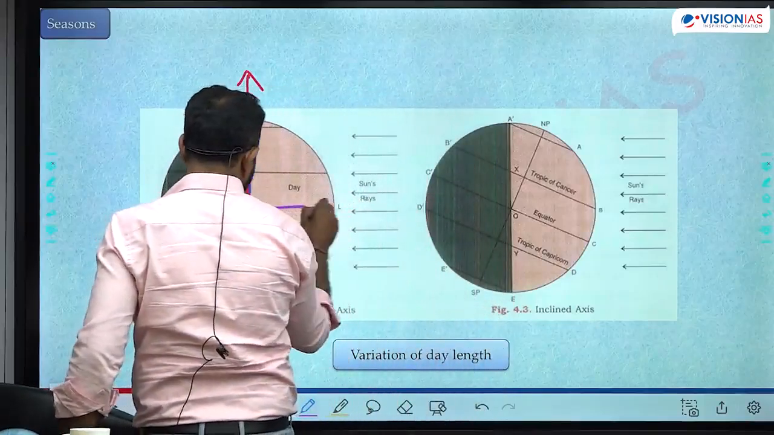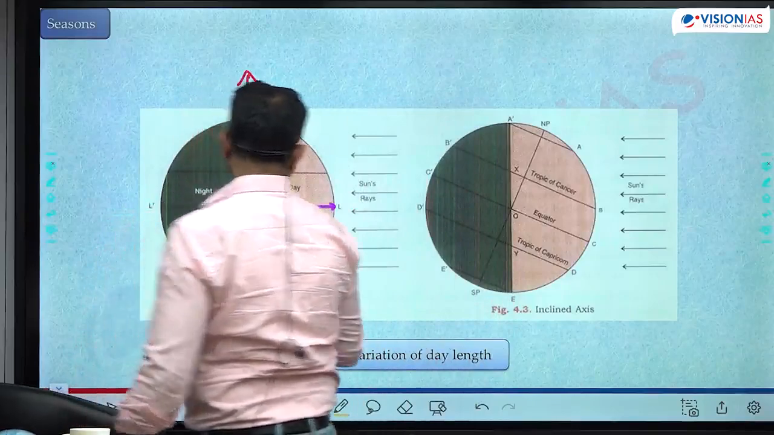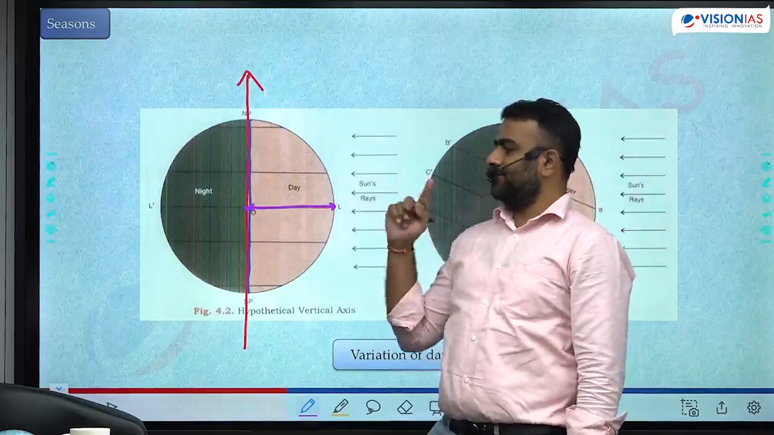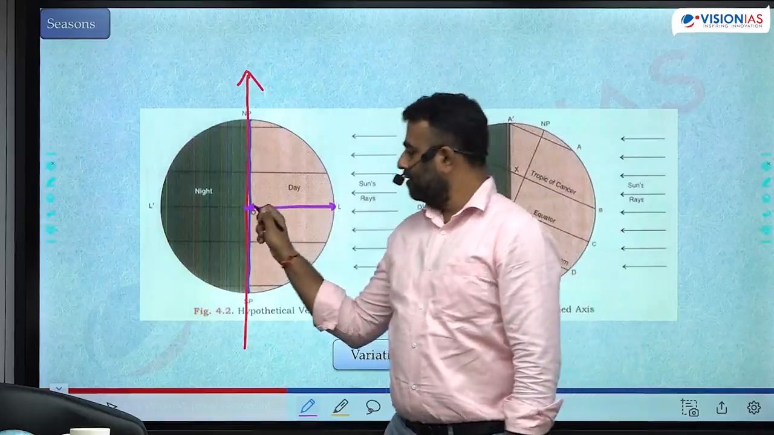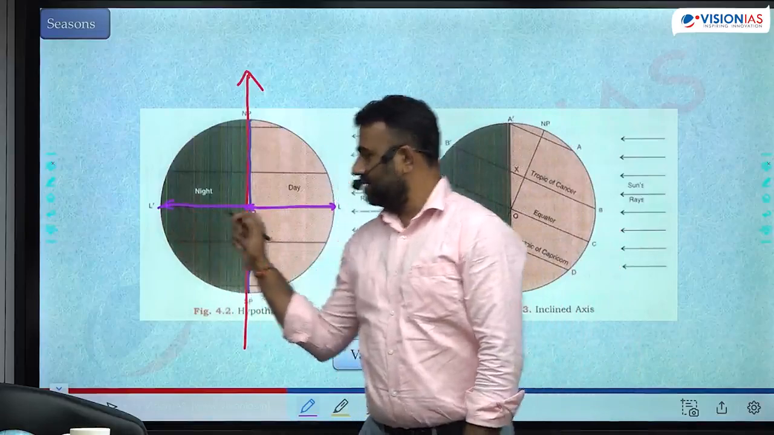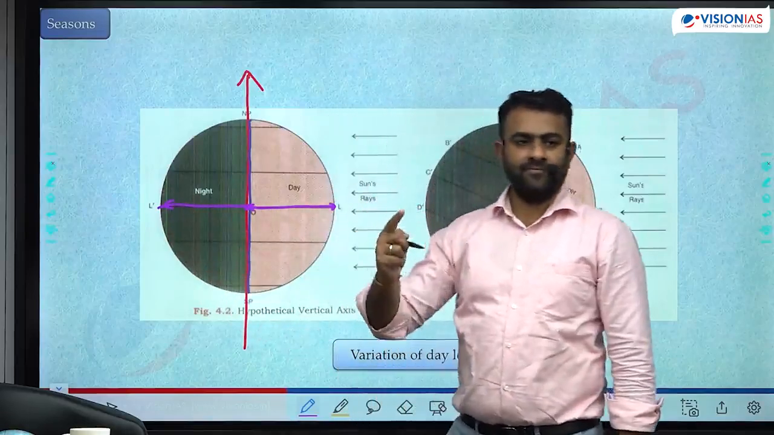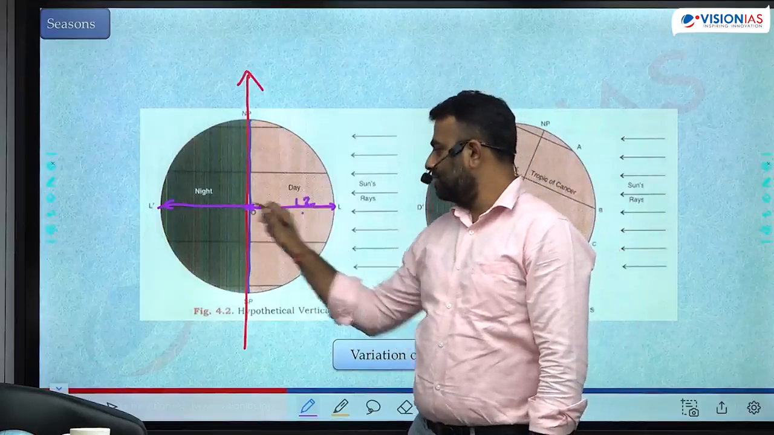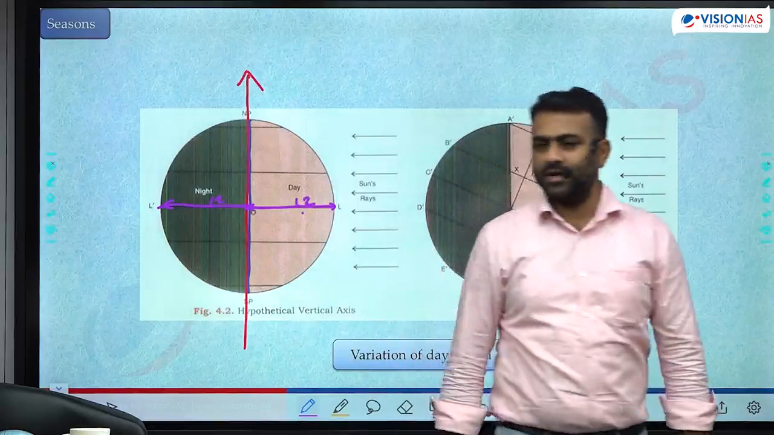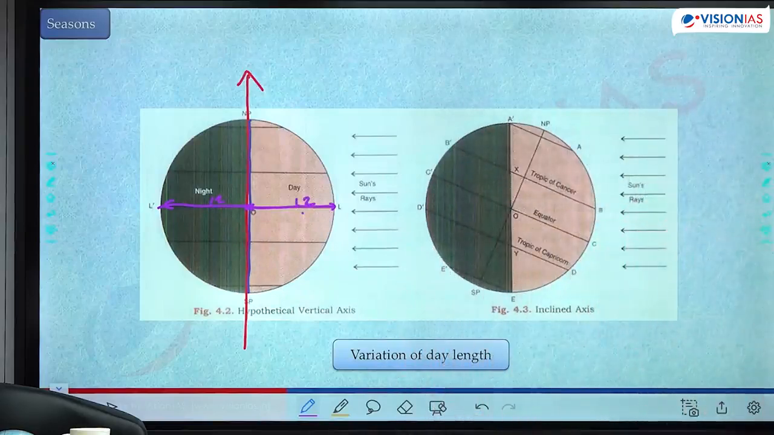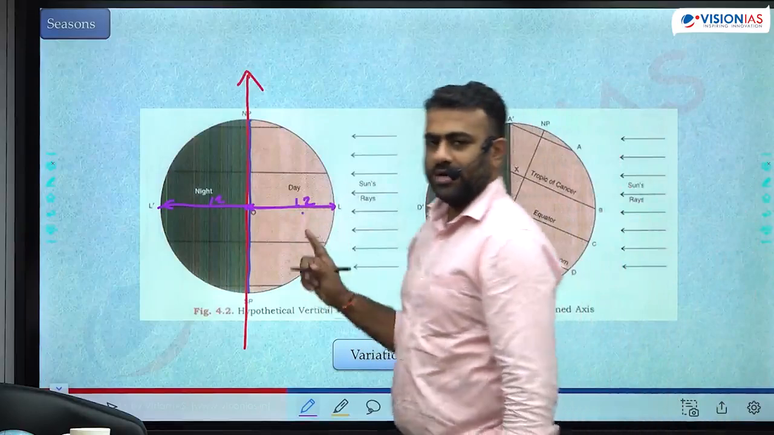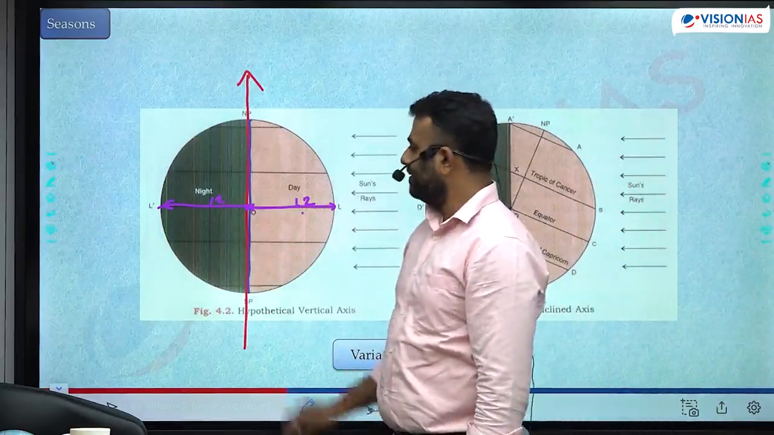That you can check very easily by measuring this distance. During this entire portion, you are in the day. During the other side, you are in the night. This is night. If both are equal, that means 12 hours of day, 12 hours of night. Check their length. Both are the same only. The duration for which you are in the day is the same as the duration for which you are in the night. 12 hours of day, 12 hours of night.